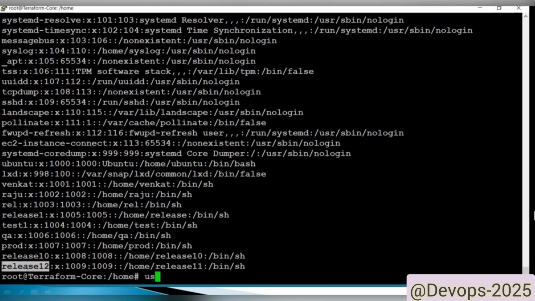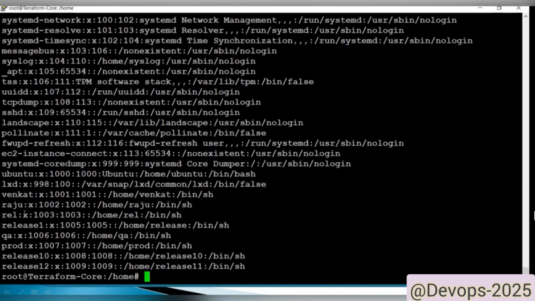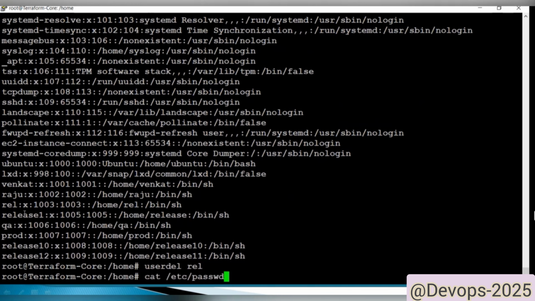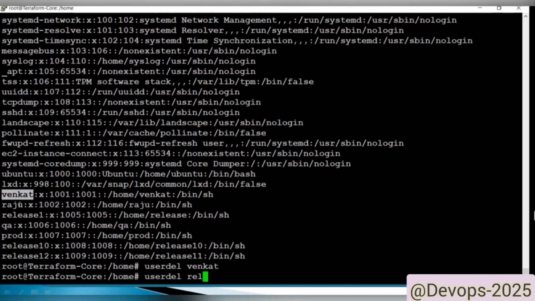Now if we use userdel, test1, see here it got deleted. See here, test1 is not there. And one more thing, see here, the rel user got deleted. Then Venkat, see here, the Venkat user got deleted.